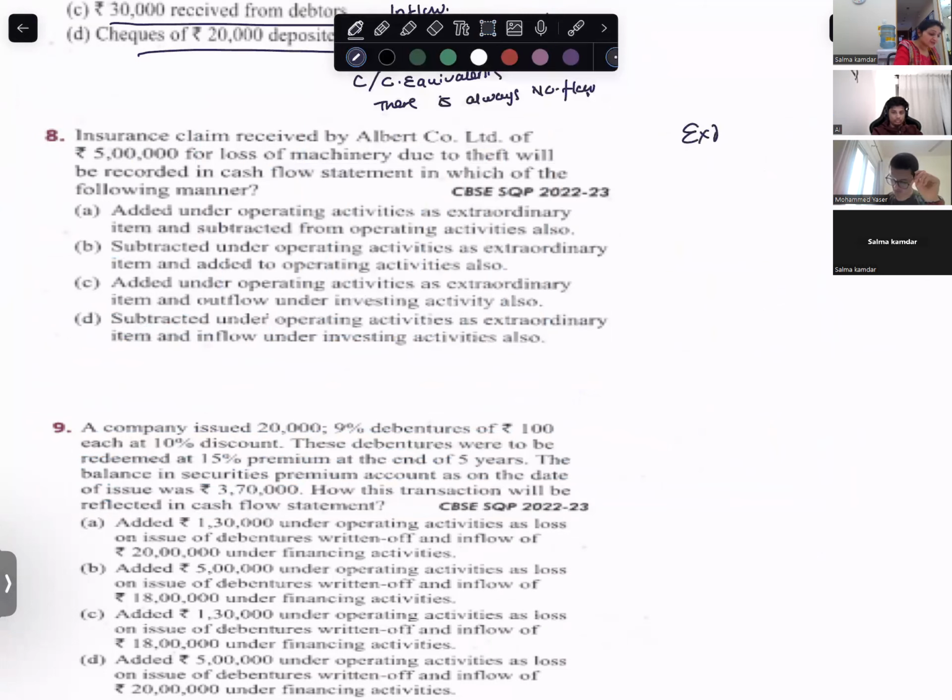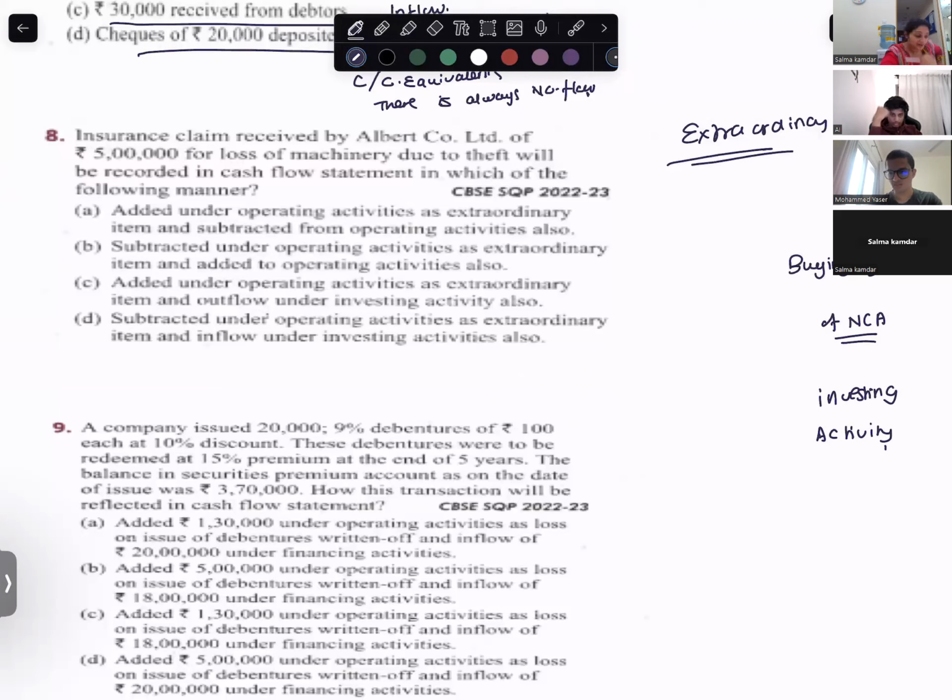So first it is extraordinary item, and buying and selling of non-current assets is investing activity. Is machinery a non-current asset?